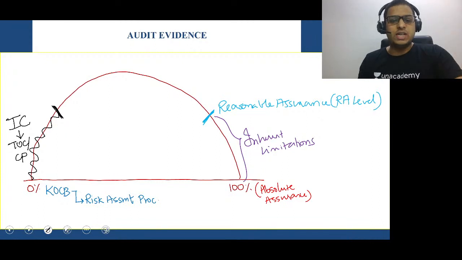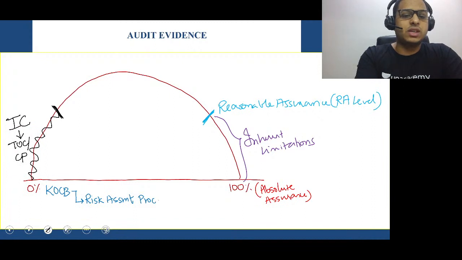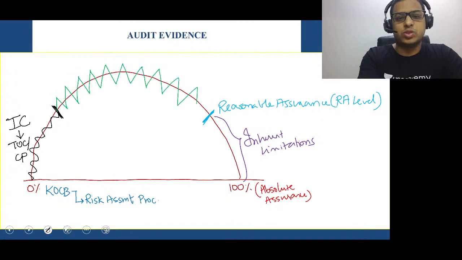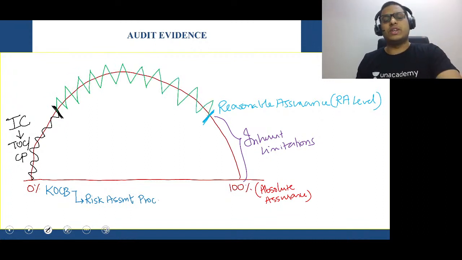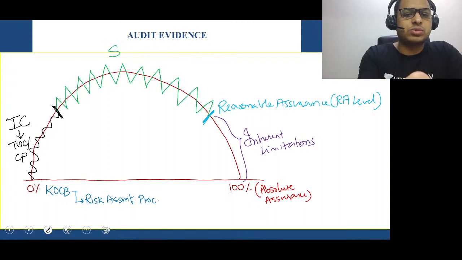Now, test of controls ends here, and test of controls directly affects what? Sir, it affects the substantive procedures. Here, the auditor is doing the substantive procedures. Substantive procedures are divided into two types. First is called test of details.